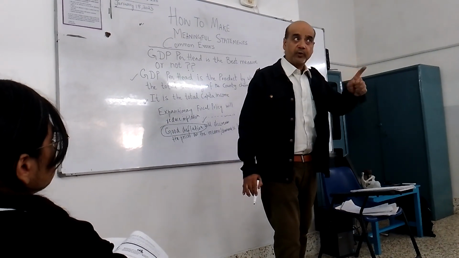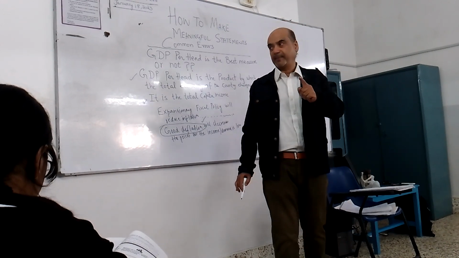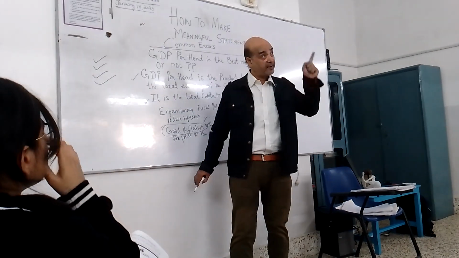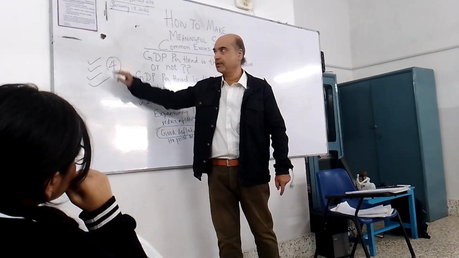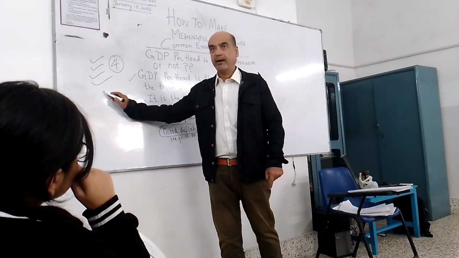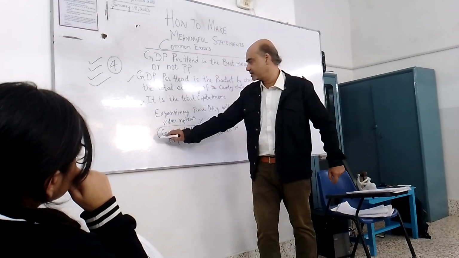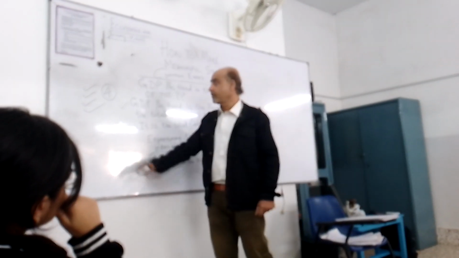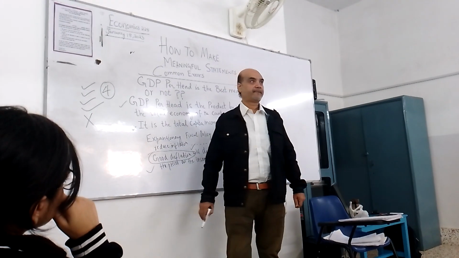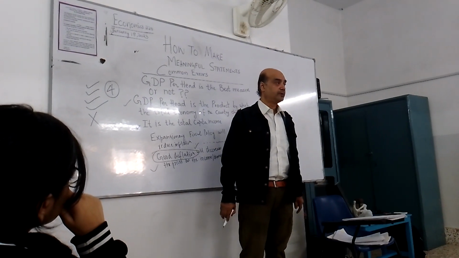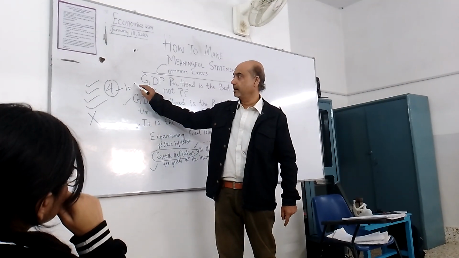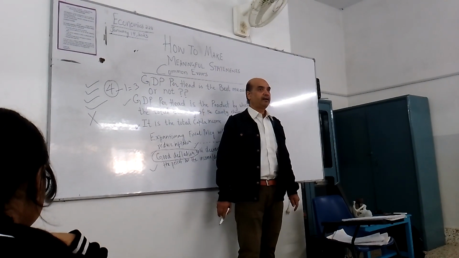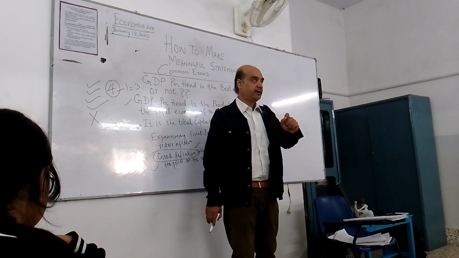I told you, if you write a wrong fact or a wrong statement according to the theory, and you are getting, for example, 4 ticks on your answer, very important to note, you are getting 4 marks actually. But you are writing an absolutely wrong sentence like this statement: good deflation will decrease the prices as the income or demand is low. There will be a cross over here. And what will this cross do? It will take out the marks from here. So now you are going to get 3 marks. So you have to take care of that.